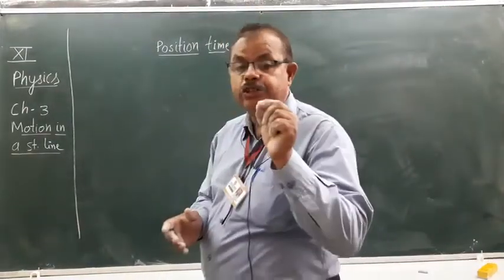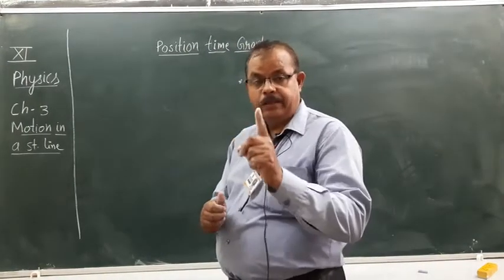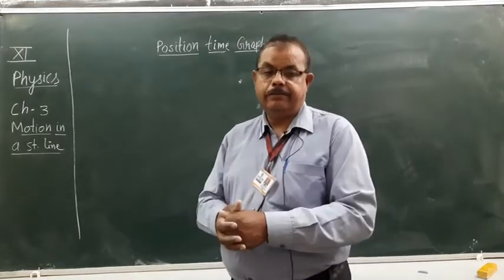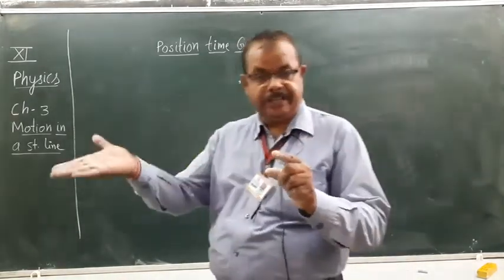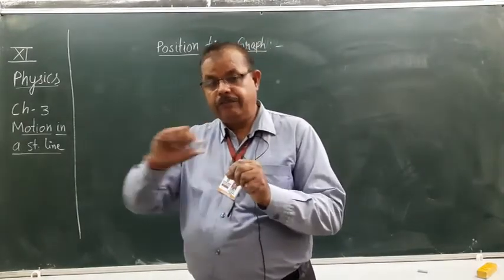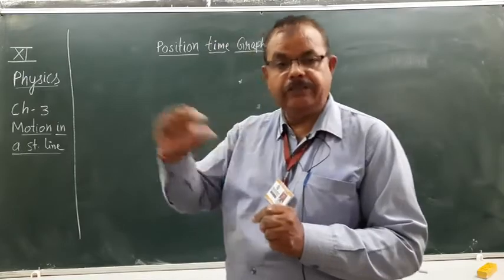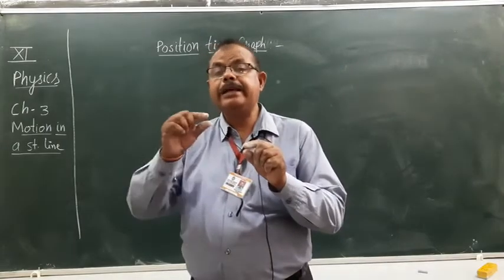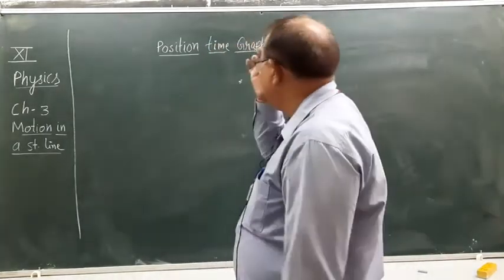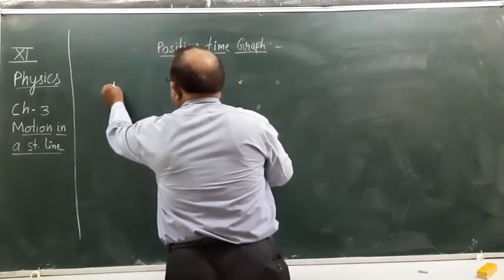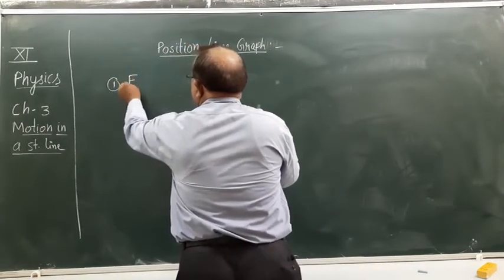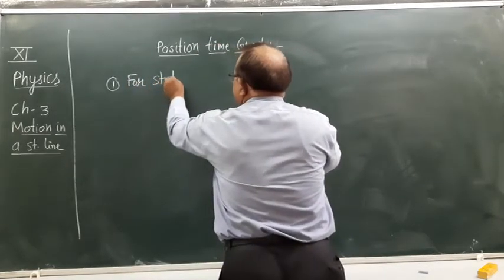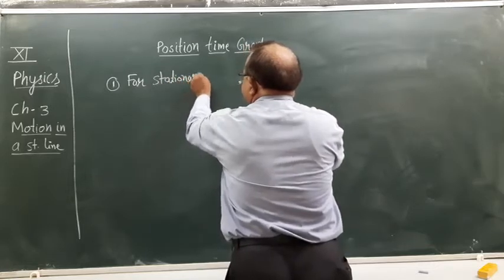There will be three situations. Number one is when the object is in a stationary state. Second is when motion is uniform, the object is moving uniformly. In that case, what will be the position time graph? And third is when motion is accelerated. So, first, for a stationary object.